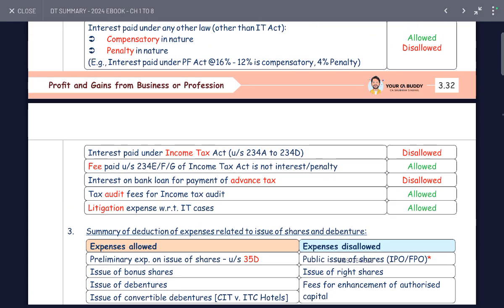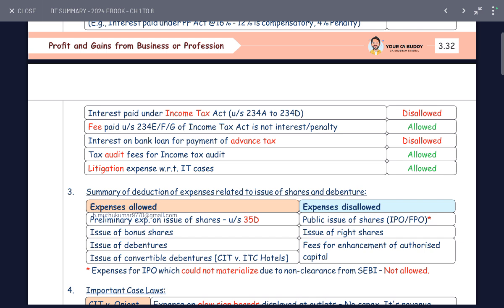Disallowed. Interest paid under the Income Tax Act is disallowed. Fees paid under Section 234G of the Income Tax Act is not interest or penalty. Interest on bank loan for payment of advance tax is allowed. Tax audit fees and income tax litigation expenses with respect to IT cases are allowed.